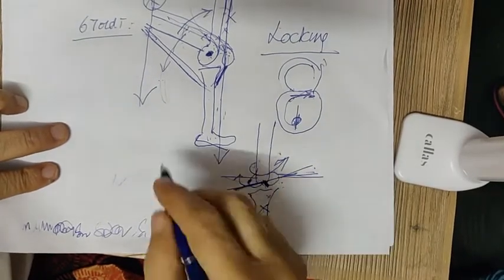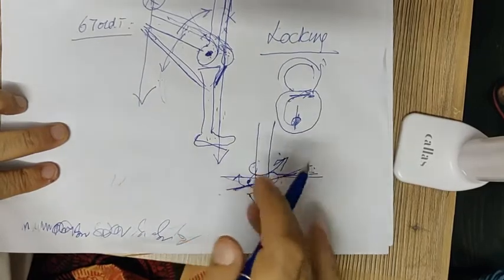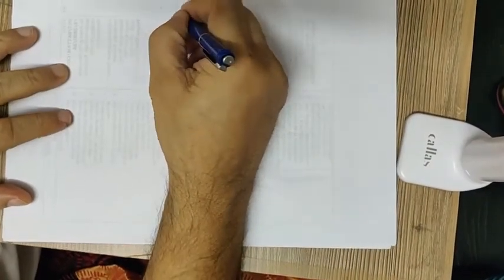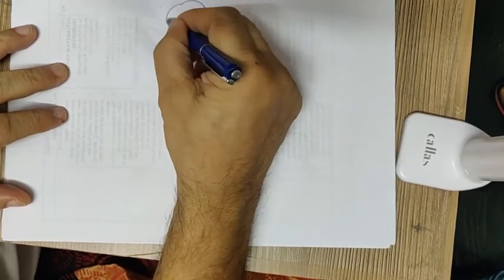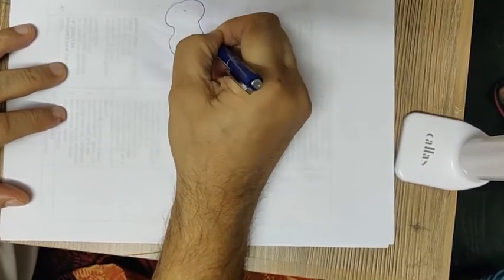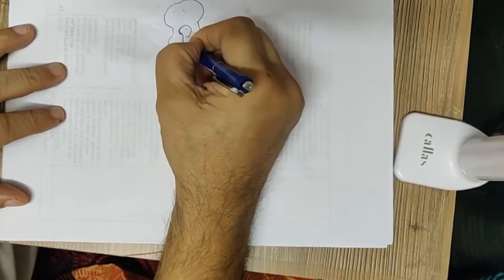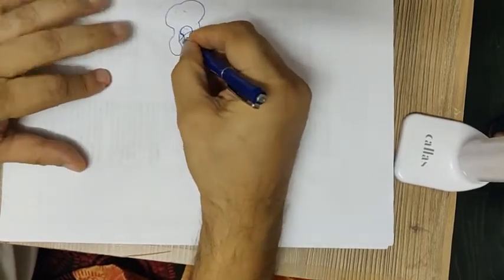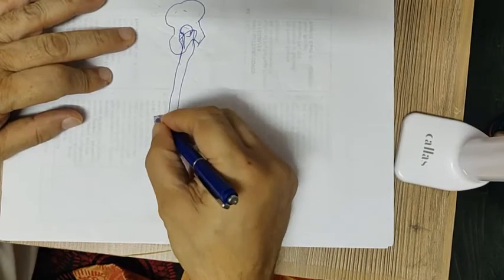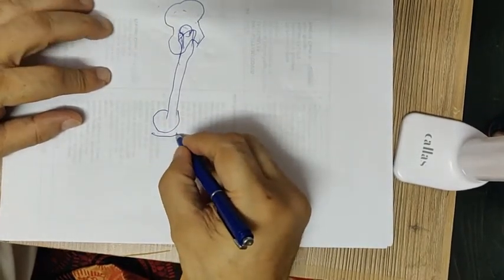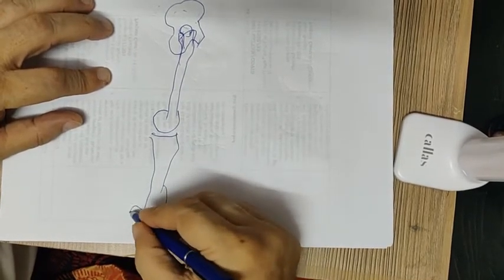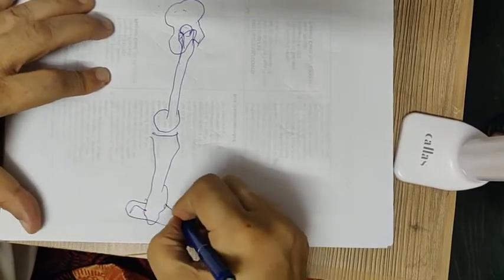So now my quadriceps is gone, and what should I do? So we'll draw the ilium here, the acetabulum and the head, and the trochanter, the femoral condyle, the tibia, and at the medial malleolus we'll draw the foot.